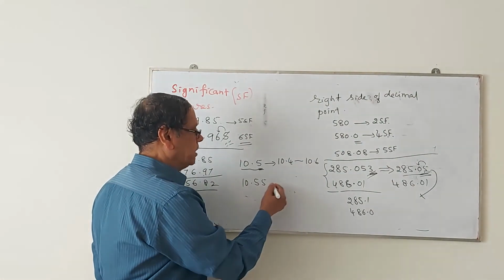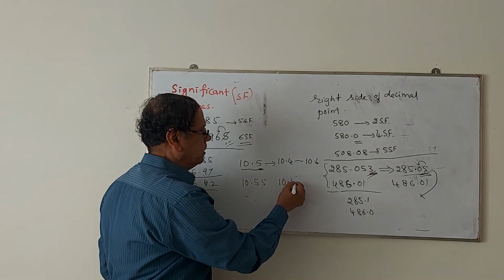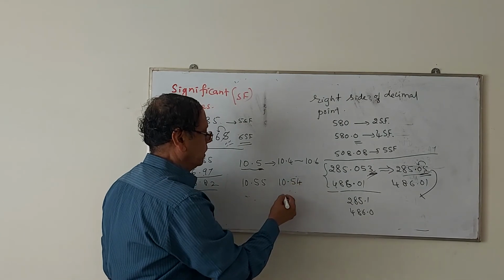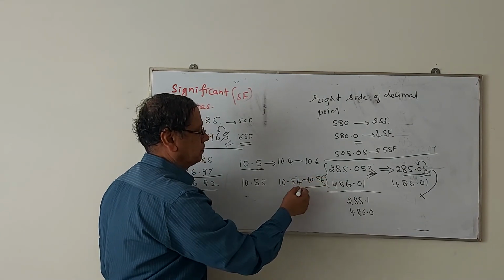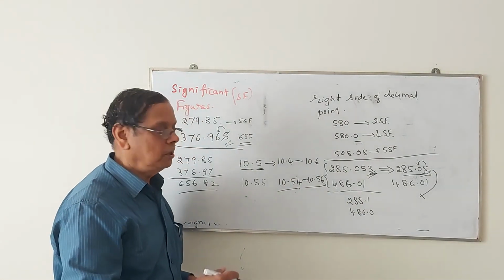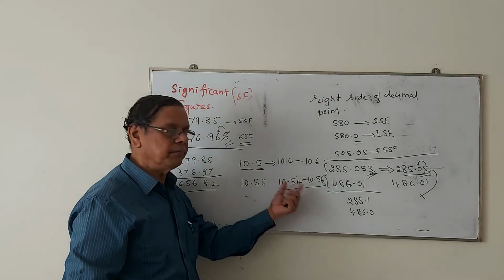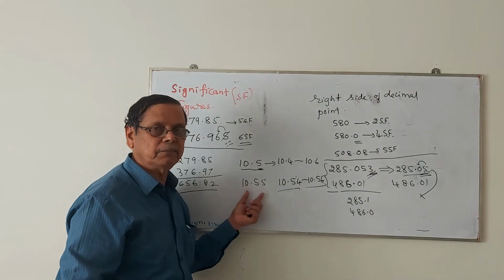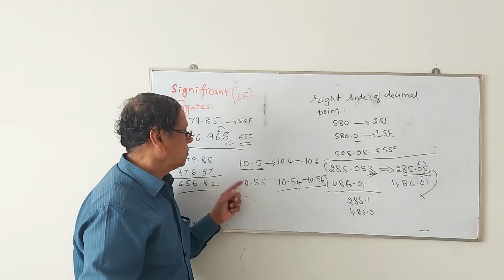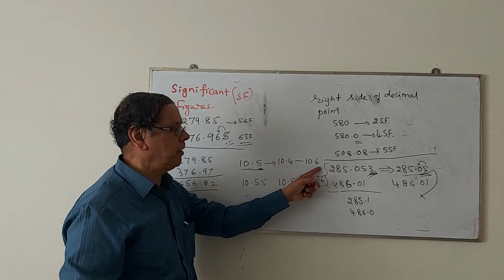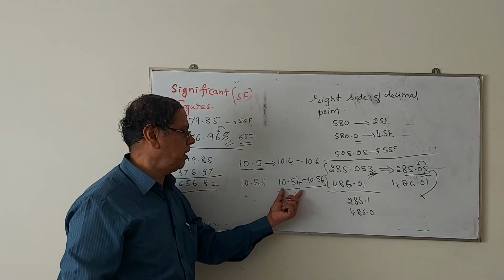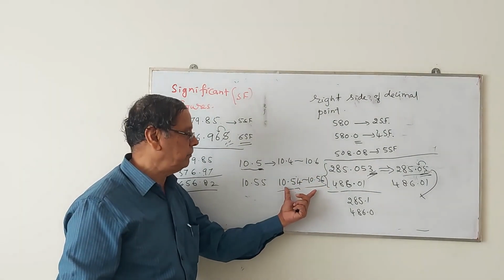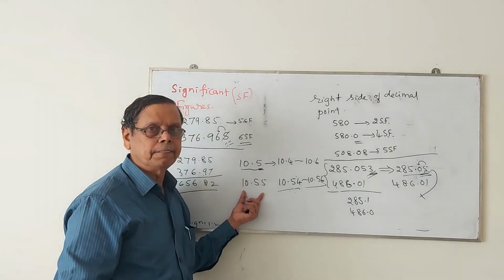The burette reading should be between 10.54 and 10.56. So the accuracy can be considered by considering the number of significant figures. If you write 10.55, then it is between 10.54 and 10.56. Between them you will be having the values.